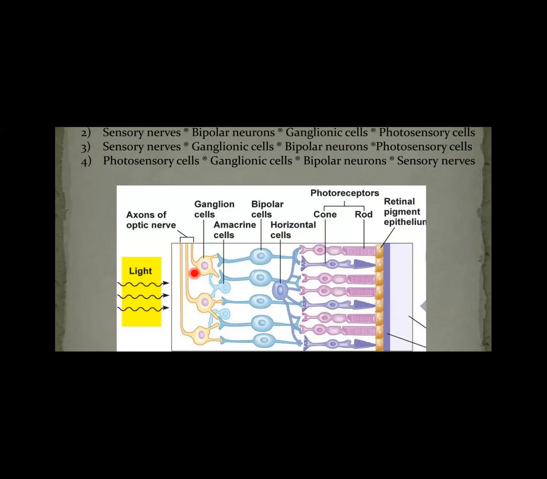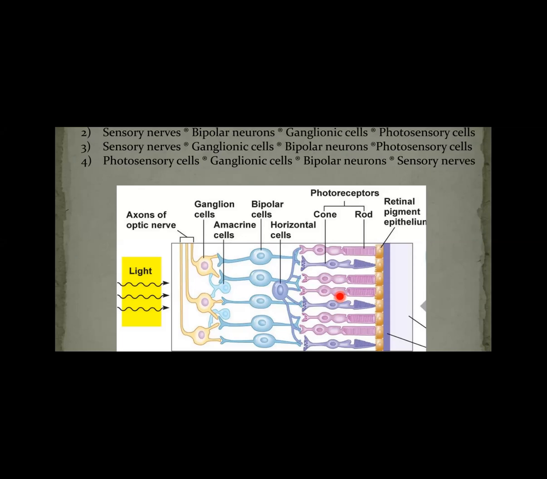Then how does the light pass through these three layers? When light falls on the retina, first it is absorbed by the axons of the ganglionic cells. From the ganglionic cells, the light enters into the bipolar cells. From the bipolar cells, it enters into the photoreceptor cell.